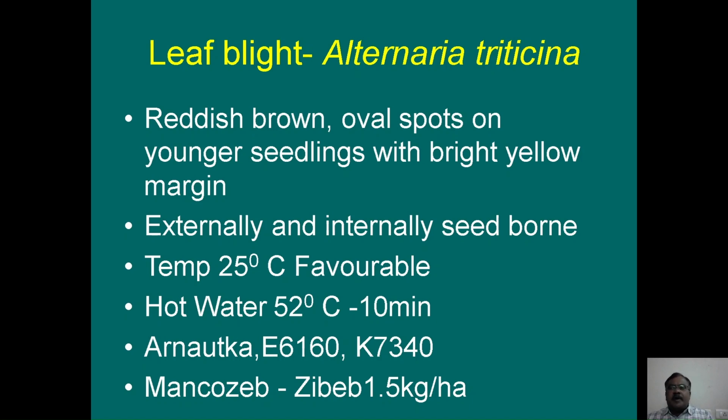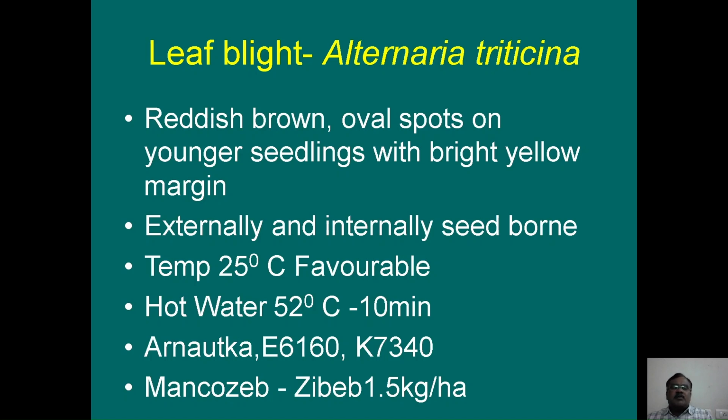it is to be given importance because every minor disease can become a major disease at a later stage. This pathogen is known to produce reddish brown oval spots on younger seedlings with a bright yellow margin, and it has the potential to become both an externally and internally seed-borne pathogen.